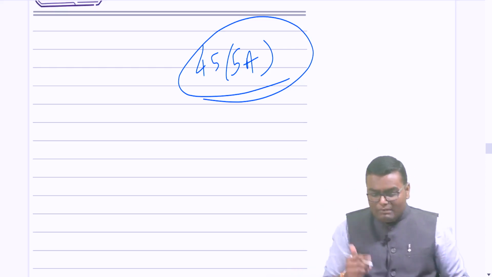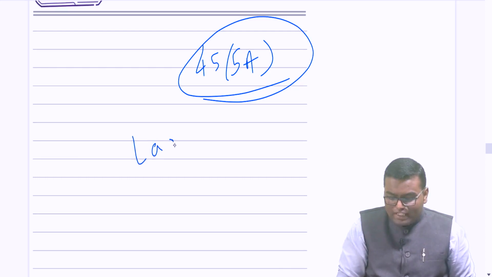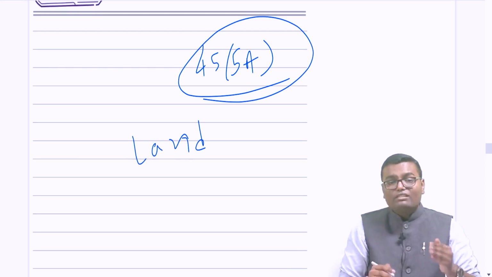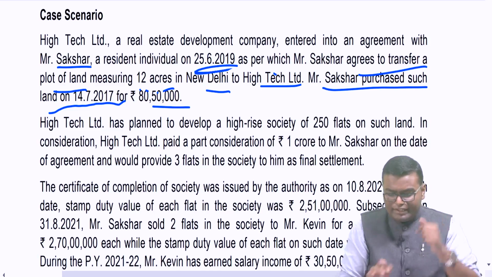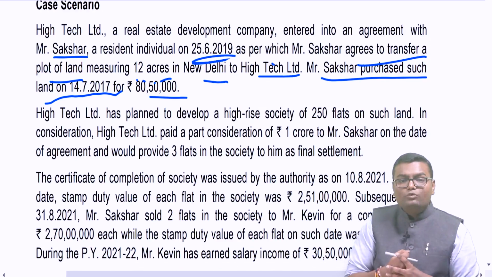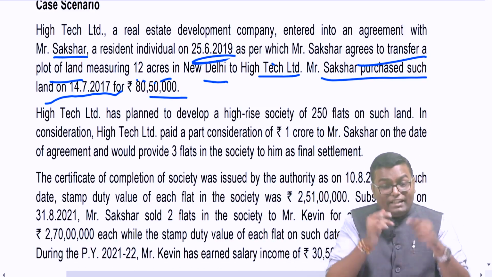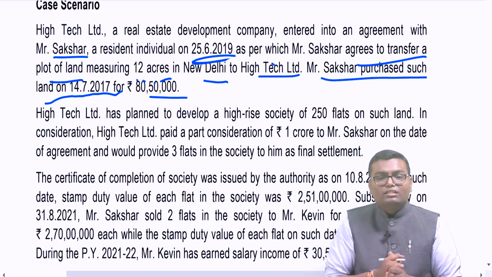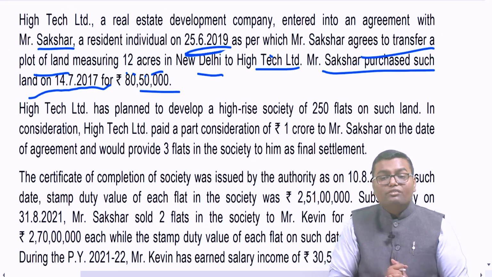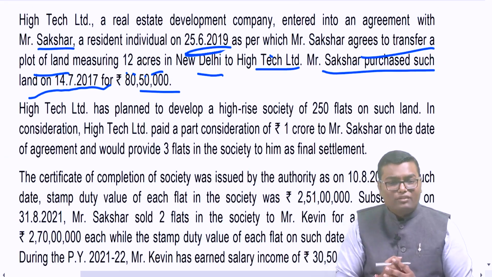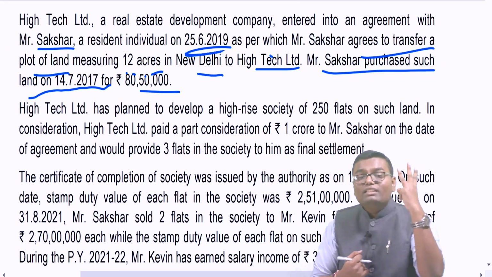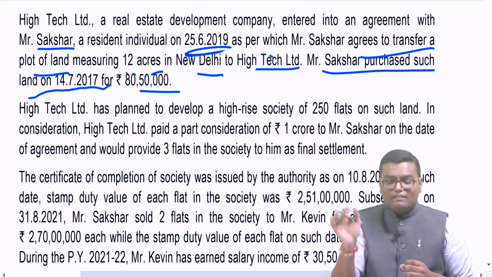In this example, Mr. Sakshar gave a land to the developer, and what is the developer going to give him back? It is written, High Tech Limited has planned to develop a high-rise society of 250 flats on such land, and in consideration of this land, the company will pay a part consideration of 1 crore to Mr. Sakshar on the date of agreement and would provide 3 flats in the society as the final settlement.